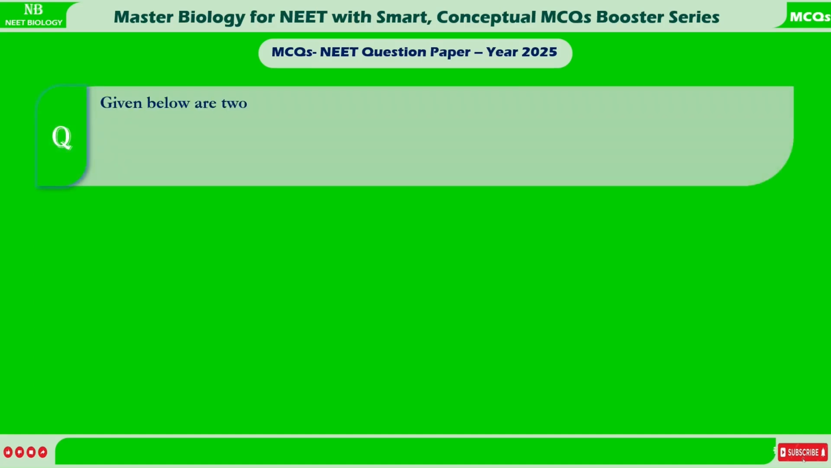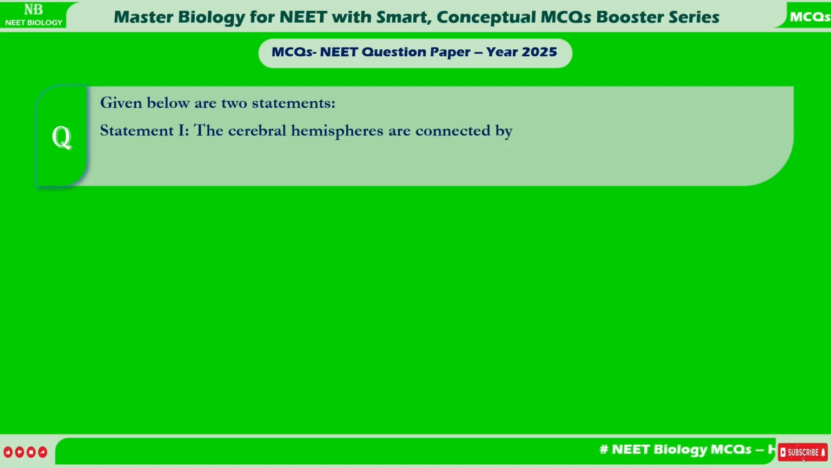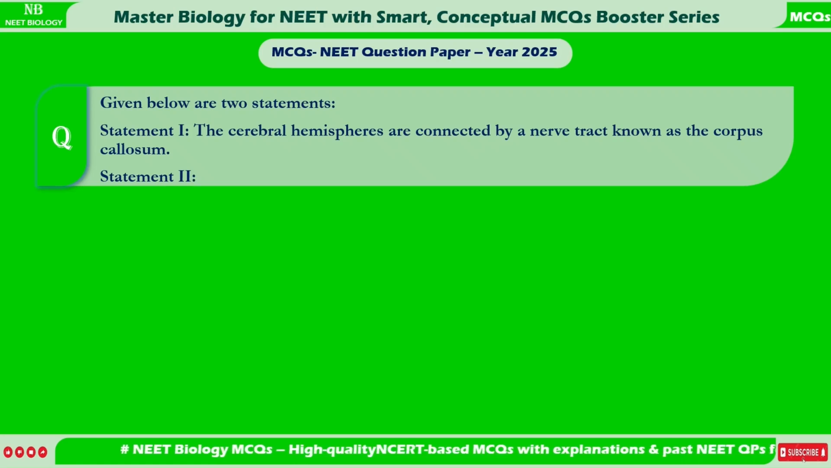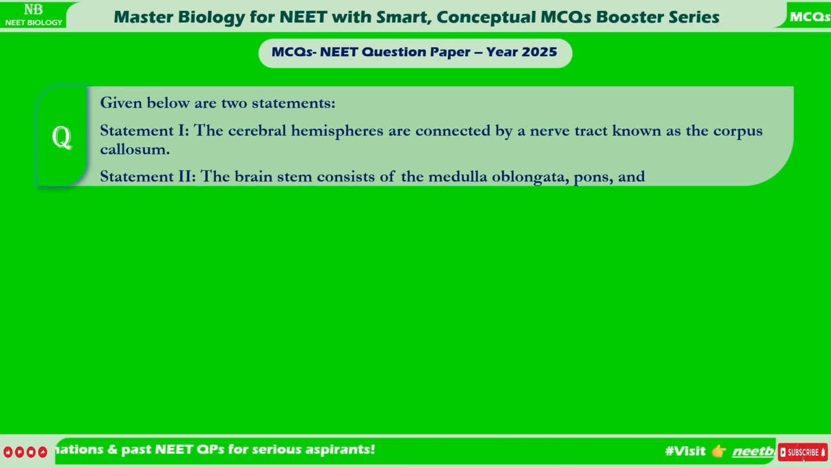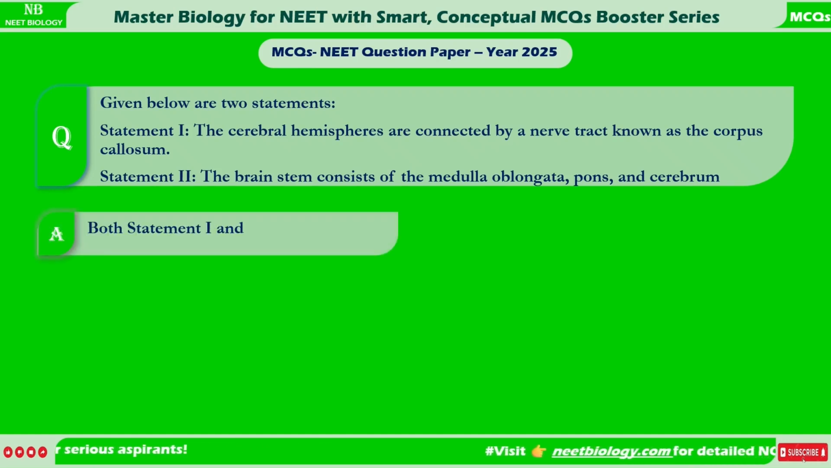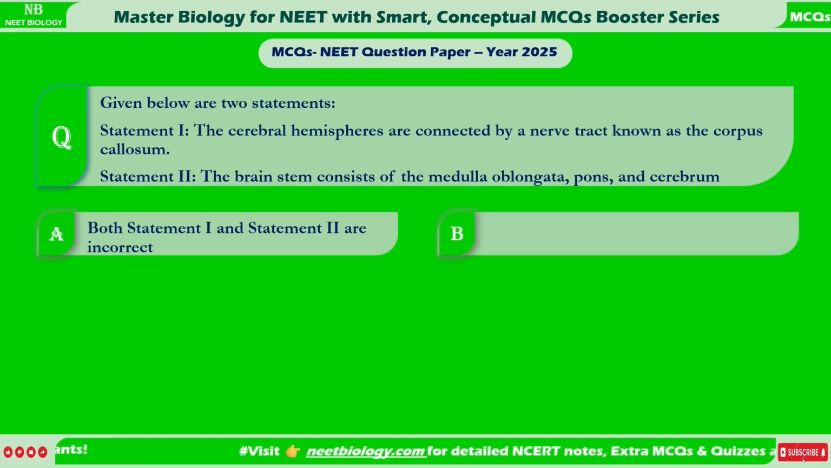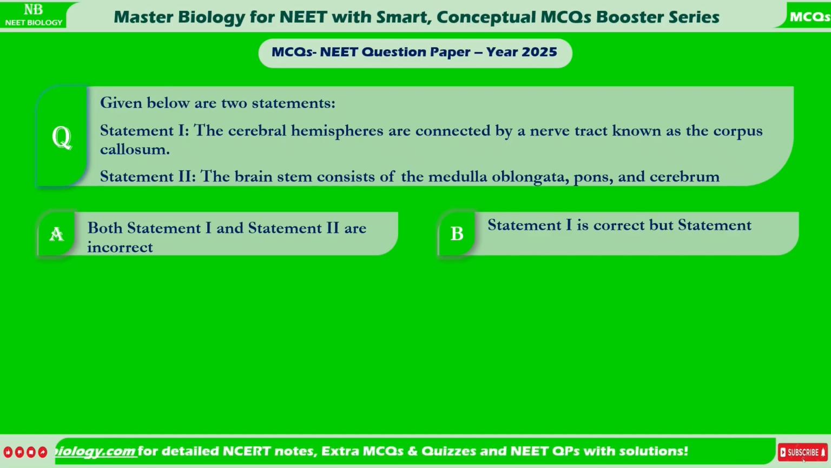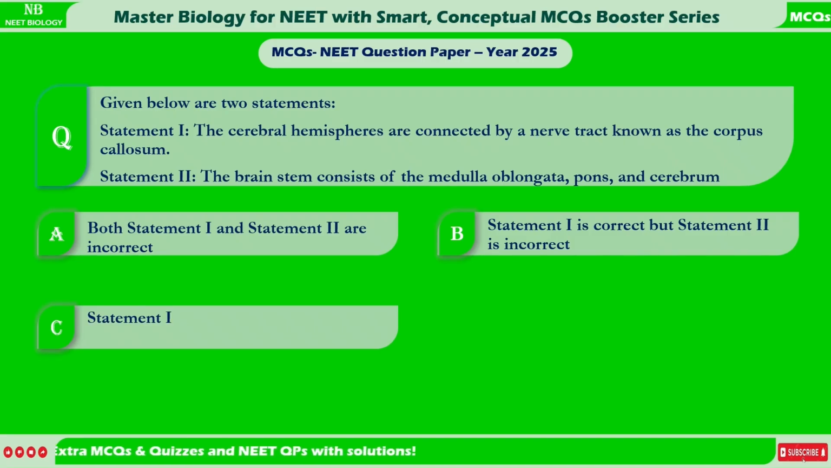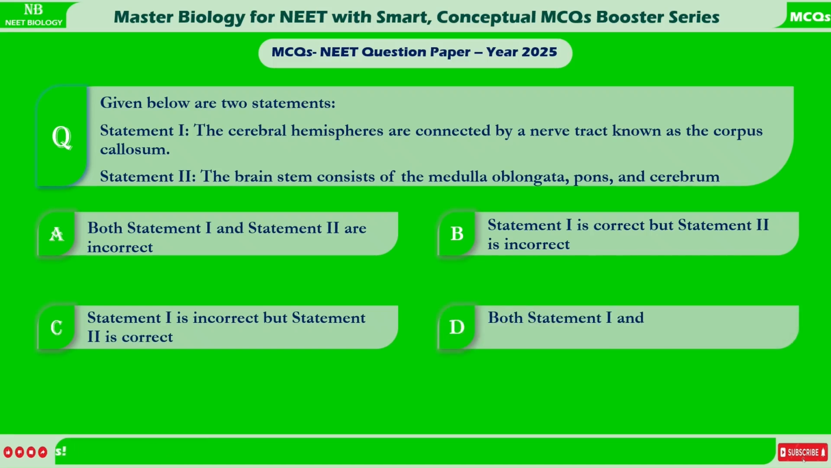Given below are two statements. Statement 1. The cerebral hemispheres are connected by a nerve tract known as the corpus callosum. Statement 2. The brainstem consists of the medulla oblongata, pons, and cerebrum. A. Both Statement 1 and Statement 2 are incorrect. B. Statement 1 is correct but Statement 2 is incorrect. C. Statement 1 is incorrect but Statement 2 is correct. D. Both Statement 1 and Statement 2 are correct.